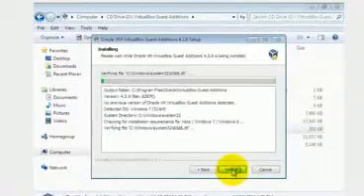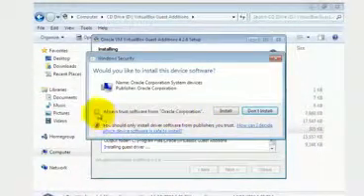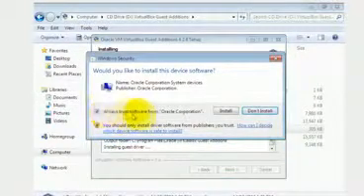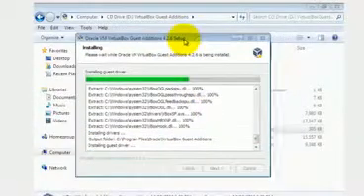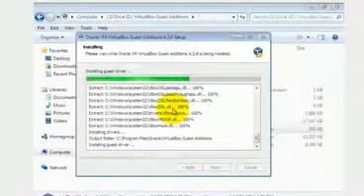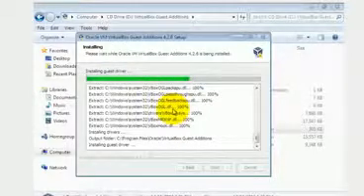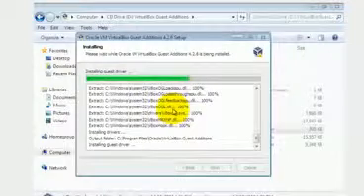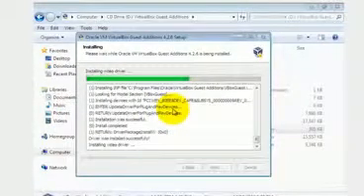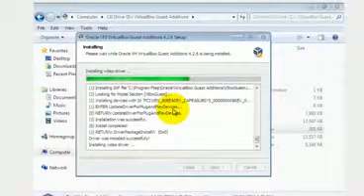Next, install. Just check mark this option, always trust software from Oracle Corporation, then click on install. Installing Guest Edition allows you to share your files from your original computer to your virtual machine. So after installing Guest Edition, you have complete access to your original computer's files or programs. So just wait for the installation of Guest Edition.